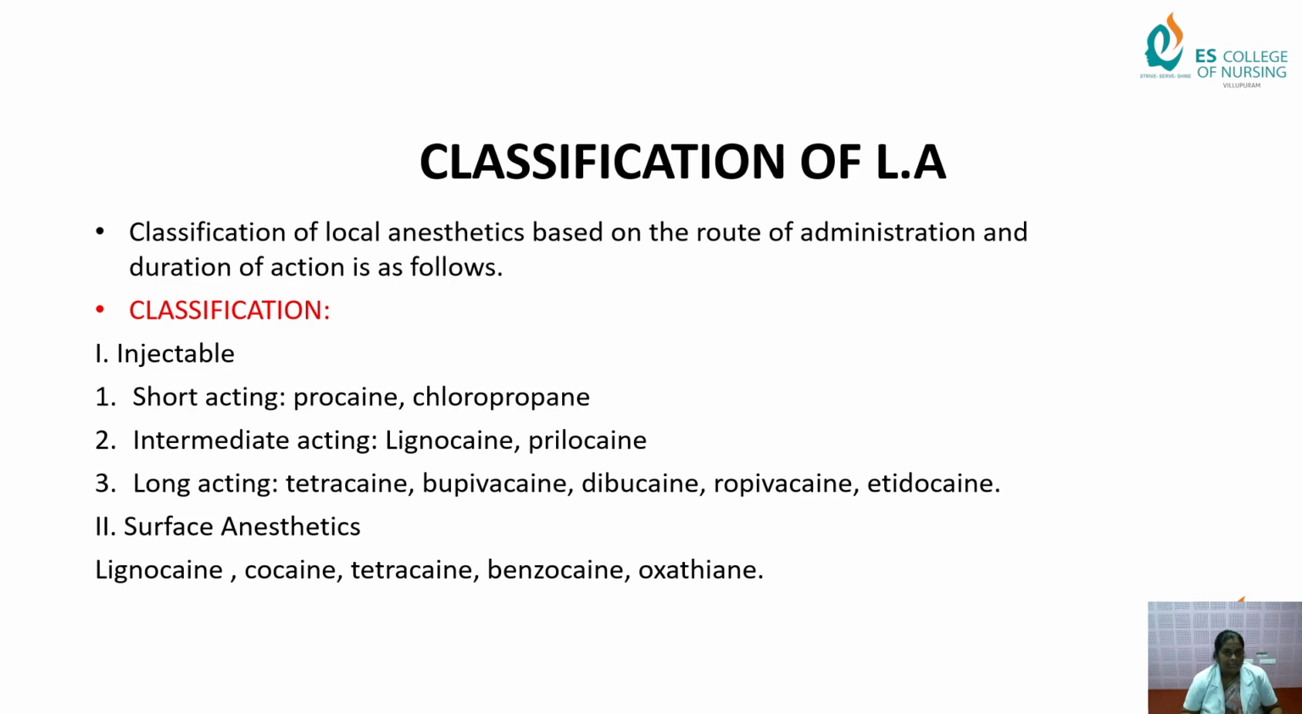Injectable form: short acting, intermediate acting, long acting. Short acting are procaine, chloroprocaine. Intermediate acting are lignocaine, prilocaine. Long acting are tetracaine, bupivacaine, dibucaine, ropivacaine, etidocaine. Next, for surface anesthetics we can use lignocaine, cocaine, tetracaine, benzocaine, oxethazaine.